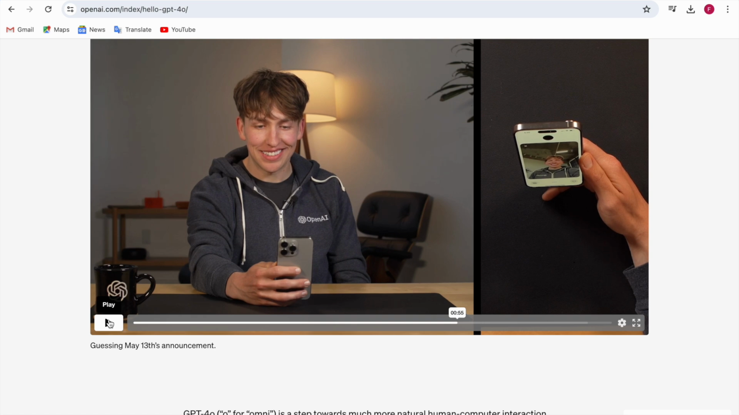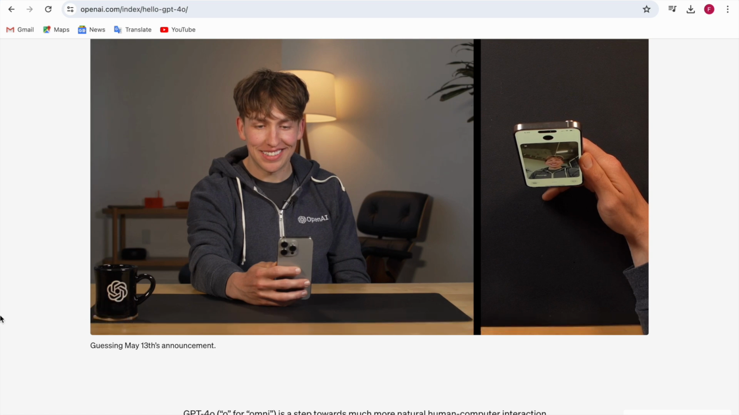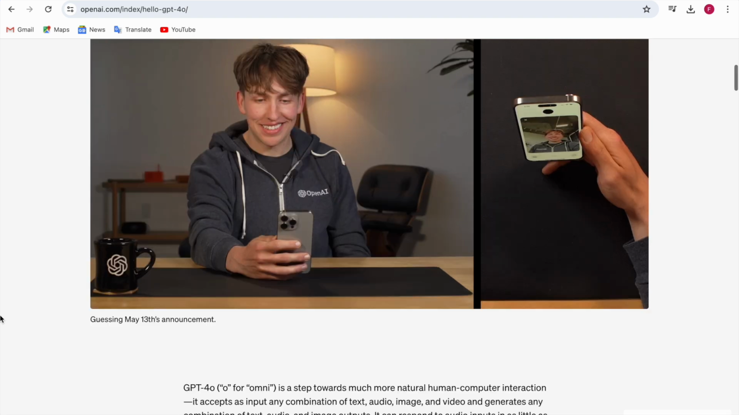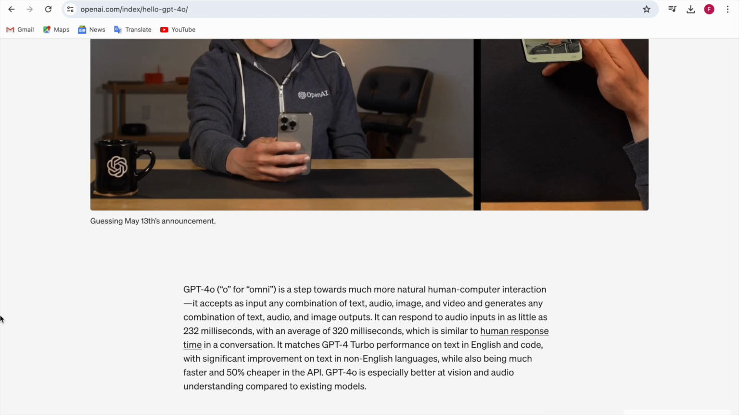So here you can see that the person is talking to ChatGPT and showing the room, and ChatGPT is telling that it's kind of a production setup, and there are cameras, tripods, and all this.